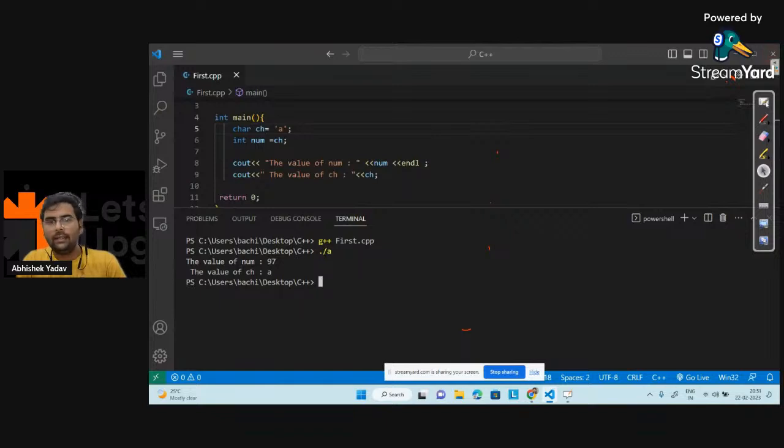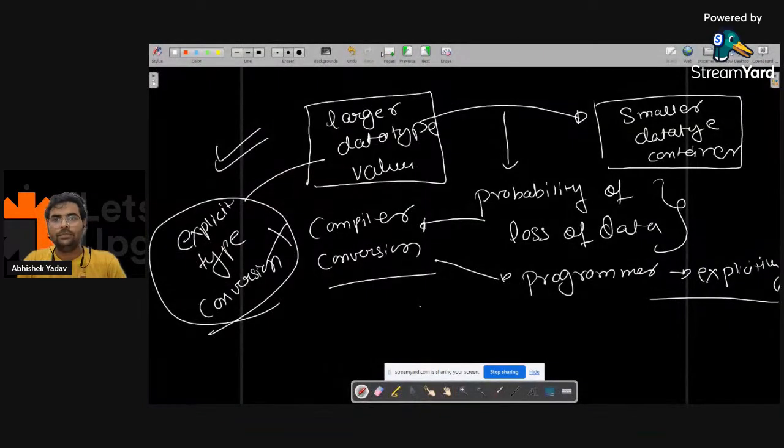So we have char ch is equal to a, and int num is equal to ch.